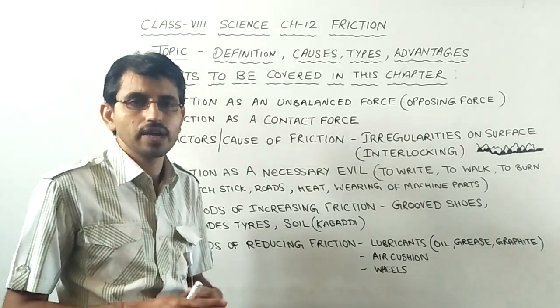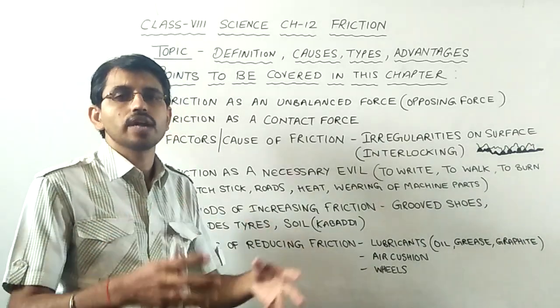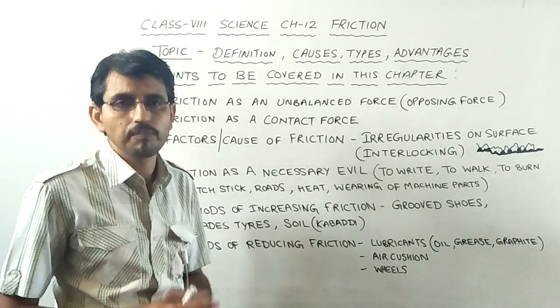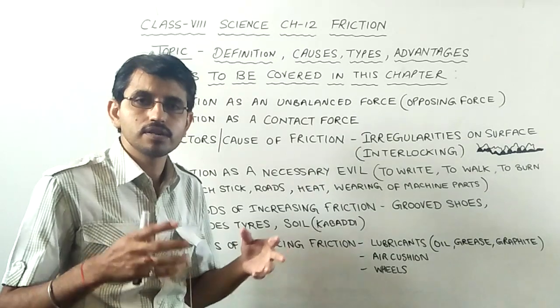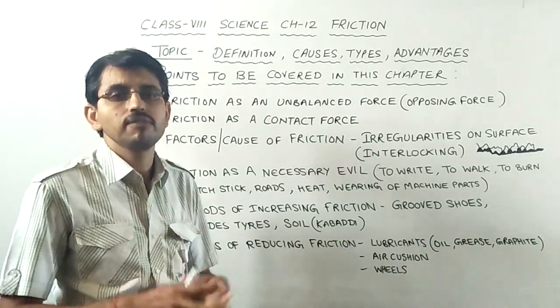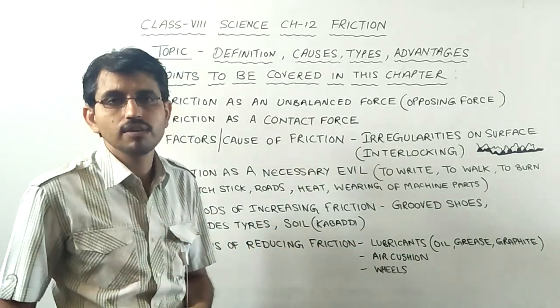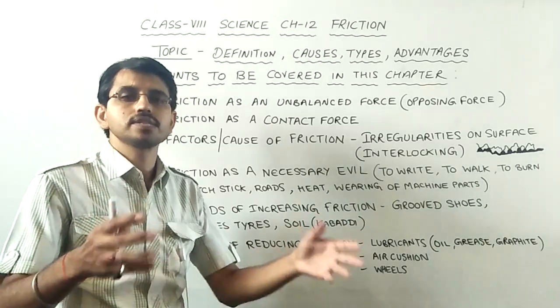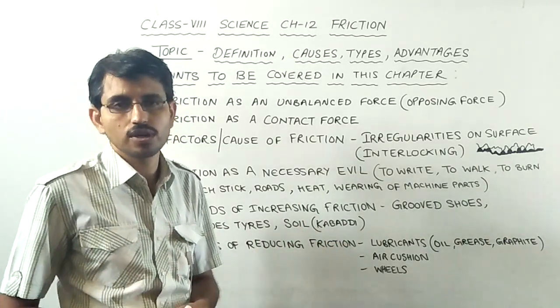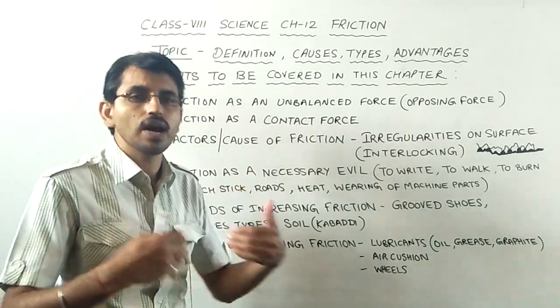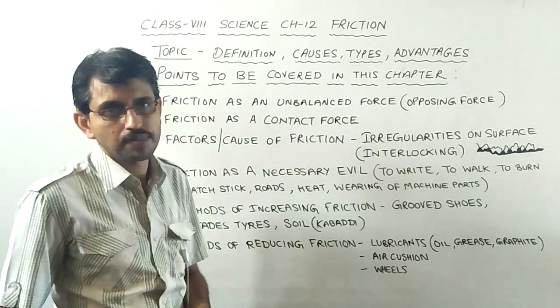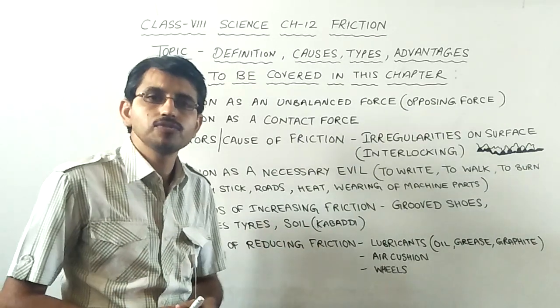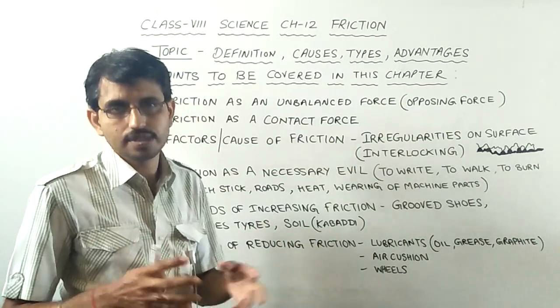So without friction, we cannot walk on the floor, we cannot write on the board, we cannot write in the copy, we cannot fix a nail in the wall, we cannot drive vehicles on the road, and we cannot change their direction easily. It would lead to accidents if there were lesser friction on the road, because the cars or the vehicles would slip and collide with each other. So by these examples we can understand how friction is necessary.